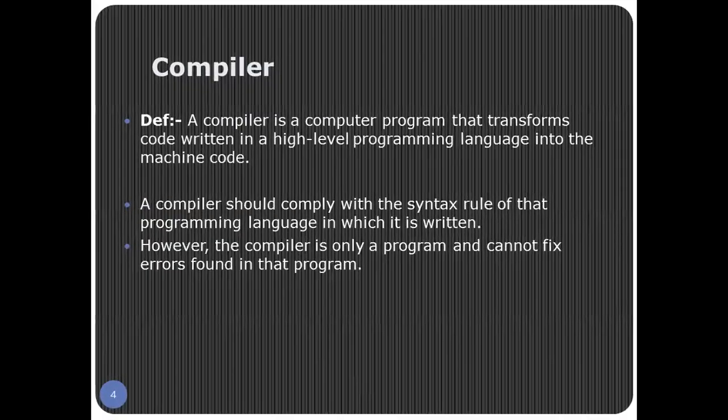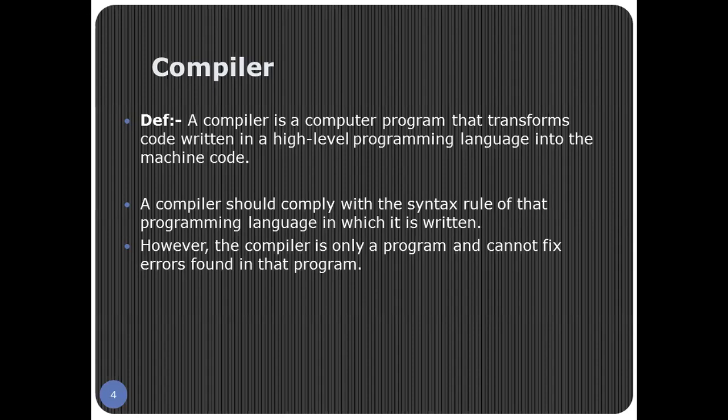Moving on to the next topic, that is compiler. Definition: a compiler is a computer program that transforms code written in a high-level programming language into machine code. As we already know, the only language understood by a computer is machine language. Whatever code we are writing is high-level programming, and the computer has to translate that high level into machine language or machine code. So a compiler is a program, or a software, which does this task of converting a high-level language into machine code.